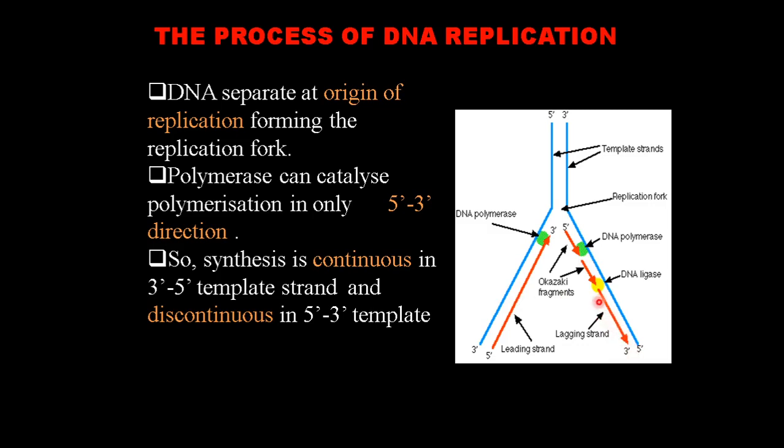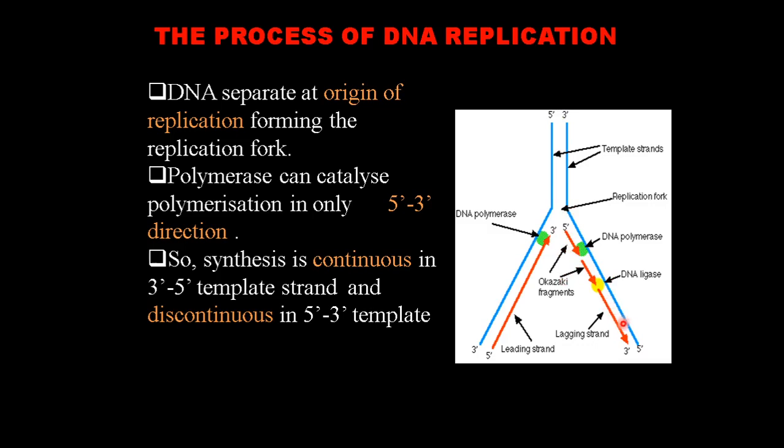Because if formation takes place in 5 to 3 in this direction, both the parental and the daughter strand will have the same polarities, which is just impossible. It cannot happen. The polarity of the other one has to be 3 to 5, because the parental strand is 5 to 3. But formation can only take place in 5 to 3.